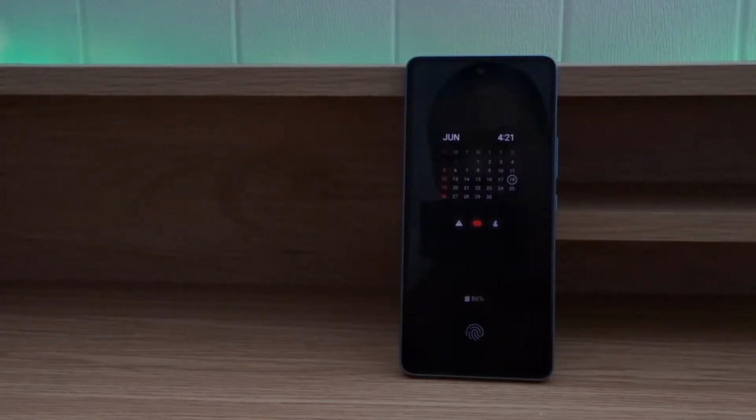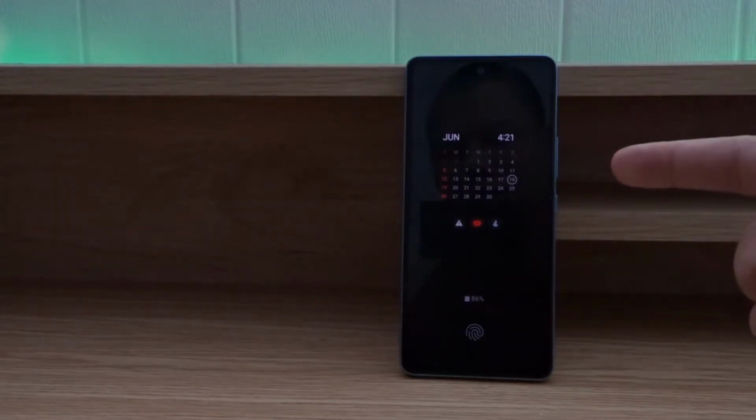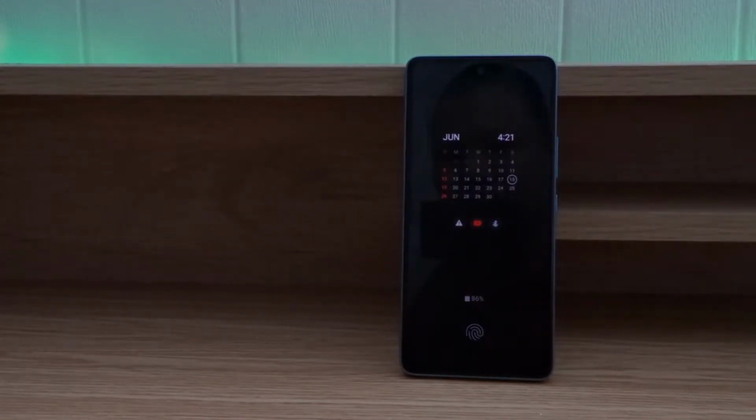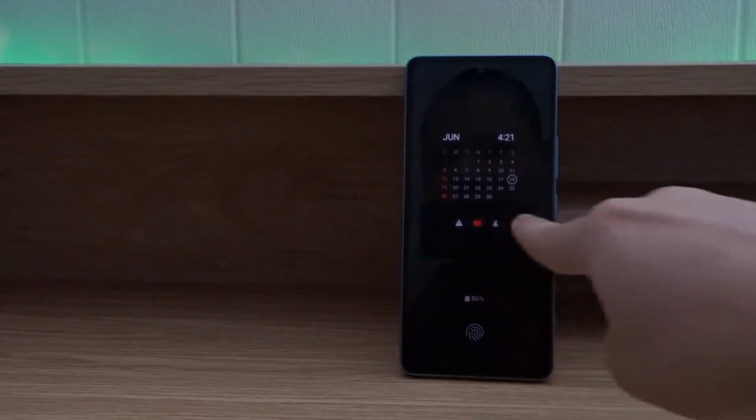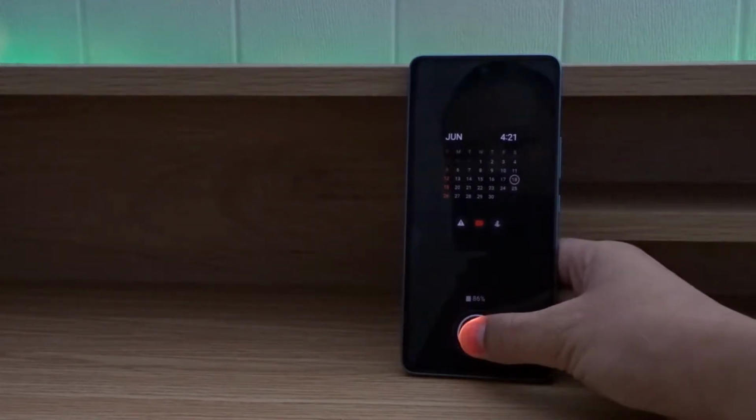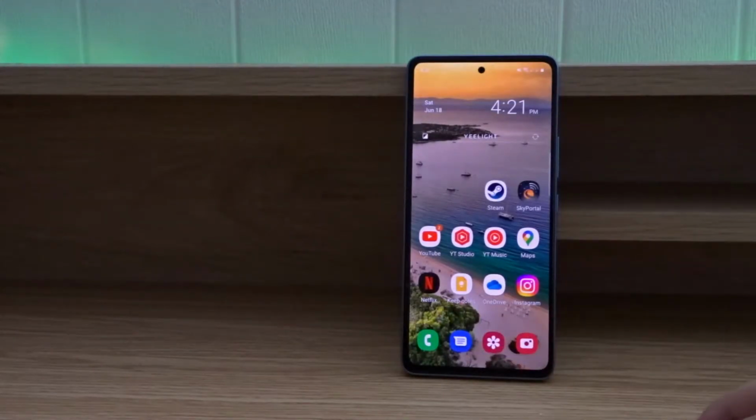Hello everyone, today I'm gonna show you how to use and customize the always on display on your Samsung phone. This is one of my favorite features, so I can easily glance at my phone and view some information. As of now, I have a whole calendar on my always on display, these notification icons, the battery percentage, and this fingerprint sensor icon so I know where to place my finger. And just like that, I can easily unlock my phone.